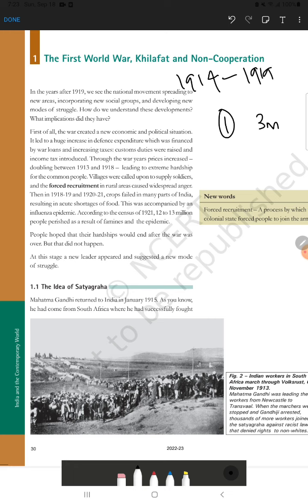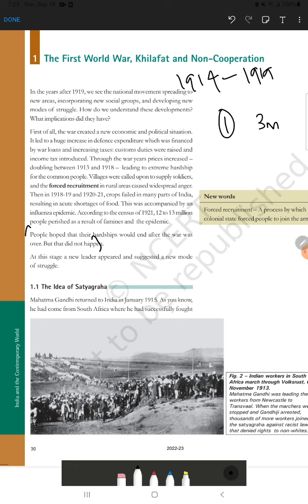So what was the condition of India at that time, and what was the expectation of the people? You may find this paragraph as a question, and they will ask you to justify the sentence that people hoped their hardship would end after the war was over, but that did not happen. For any question related to this, you have to write 3 to 4 important points, and you can get 1 mark questions from this part.